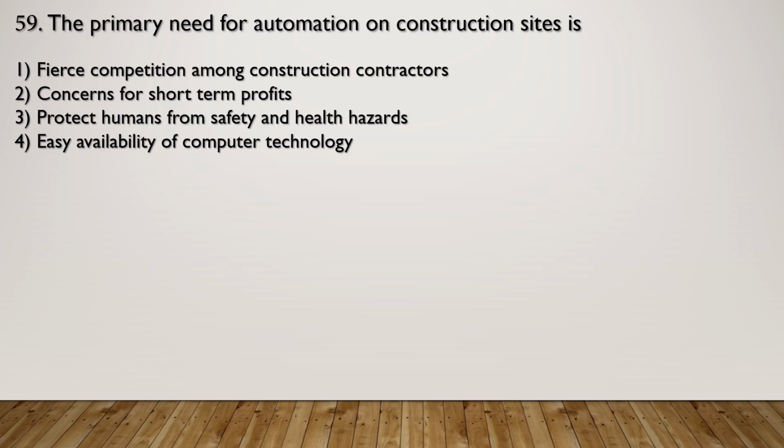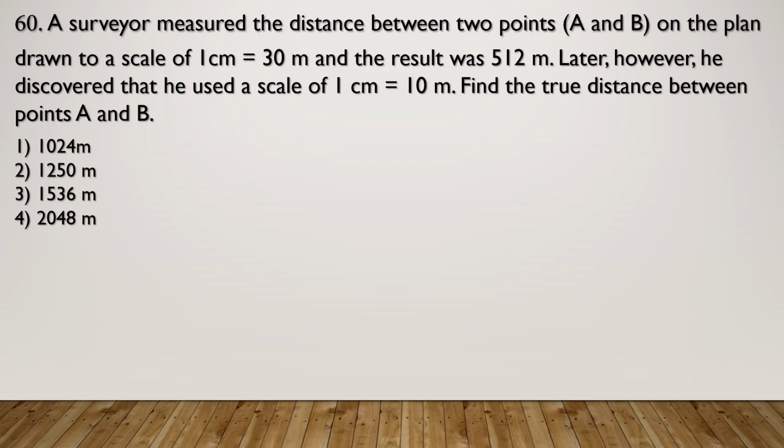Next question. The primary need for automation on construction sites is. Now the primary need for automation is to protect humans from safety and health hazards. So option 3 is the correct option. Next, a surveyor measured the distance between 2 points A and B on the plan drawn to a scale of 1 centimeter is equal to 30 meter, and the result was 512 meter. Later, however, he discovered that he used a scale of 1 centimeter is equal to 10 meter. Find the true distance between points A and B.